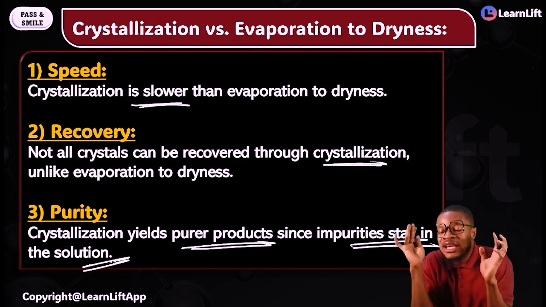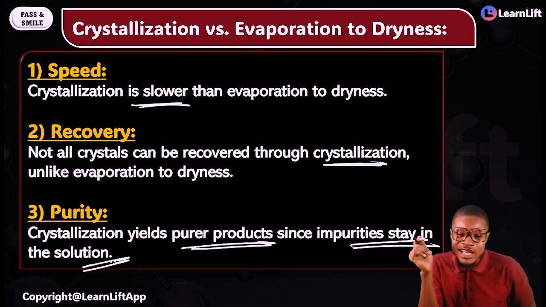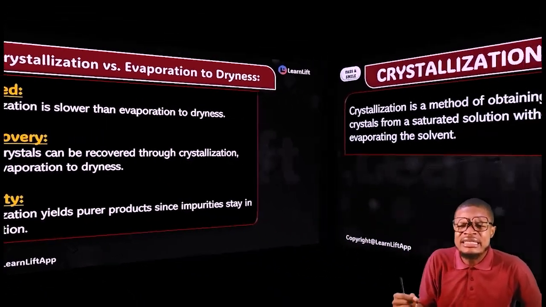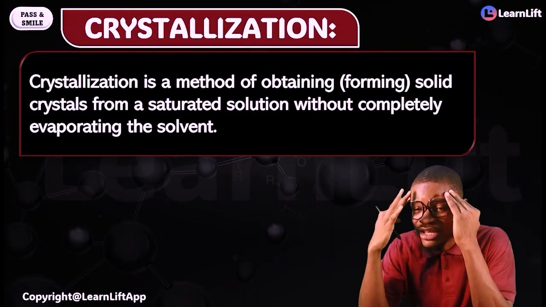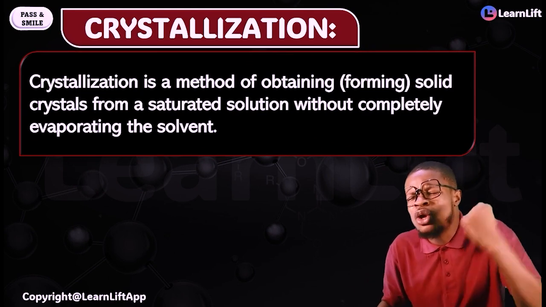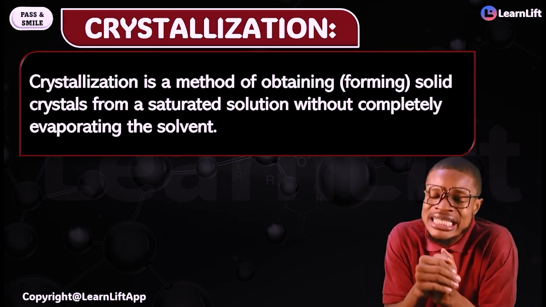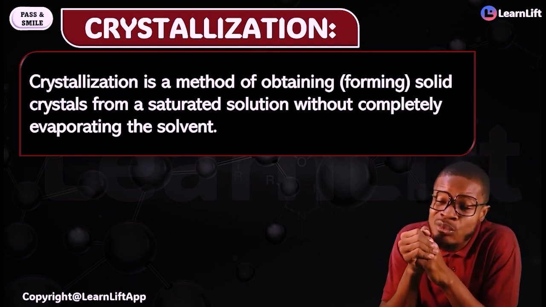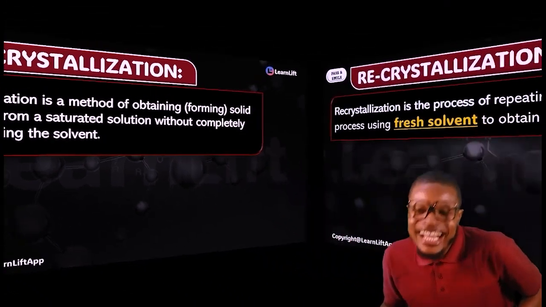If you get this quickly with me, no time to waste. We're going to look again at the definition of crystallization. I've given you this definition back to back so that it sticks inside you. What is crystallization? The method of obtaining or forming solid crystals from a saturated solution without completely evaporating the solvent. What is it called? Crystallization. Right? Let's go there.